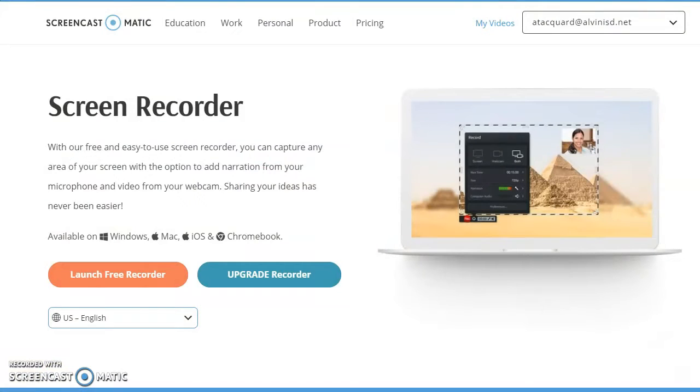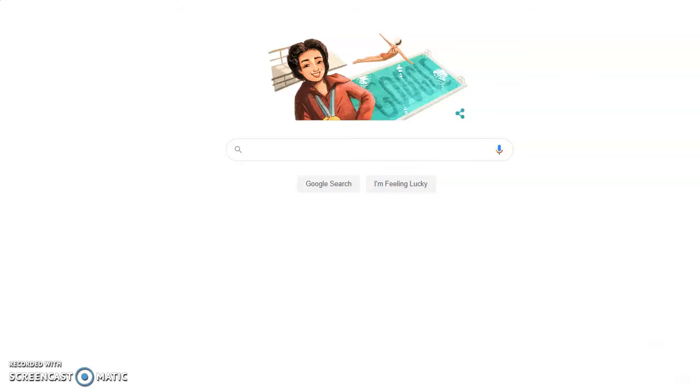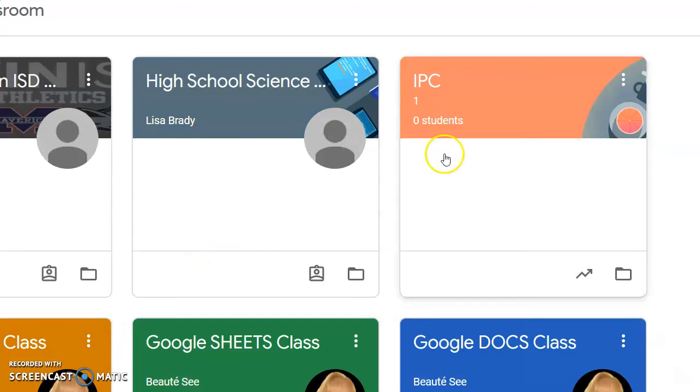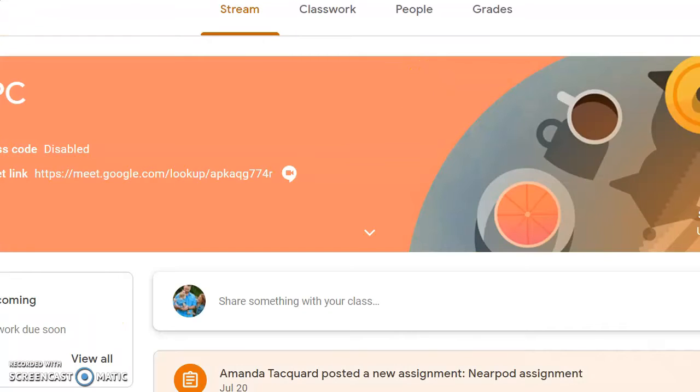The first thing that you'll do when you log in to Google Classroom is you will log in with your student account information and it will pop up on your screen. When you have assignments that will be due, you'll notice that they pop up here and it says in classwork how you get to them.